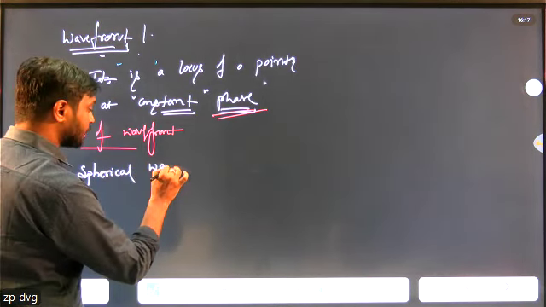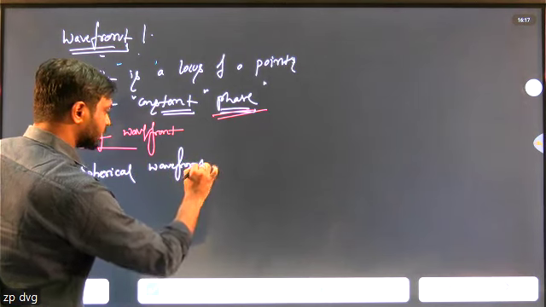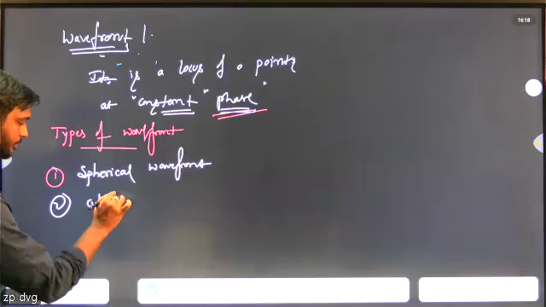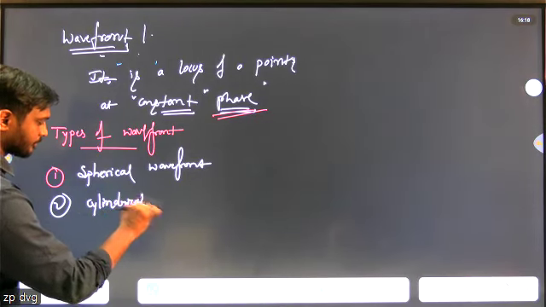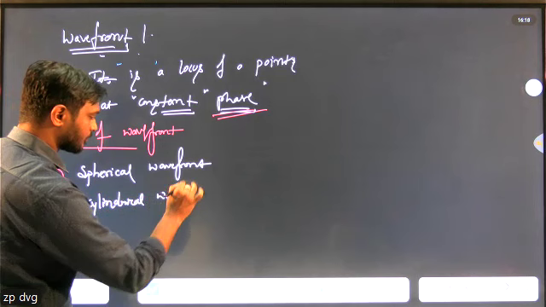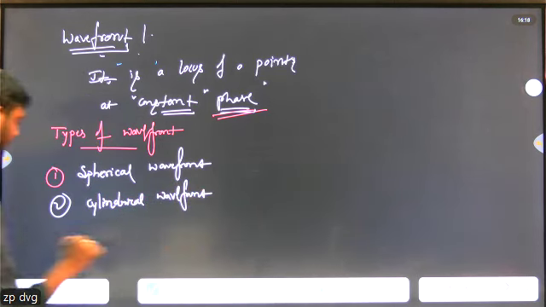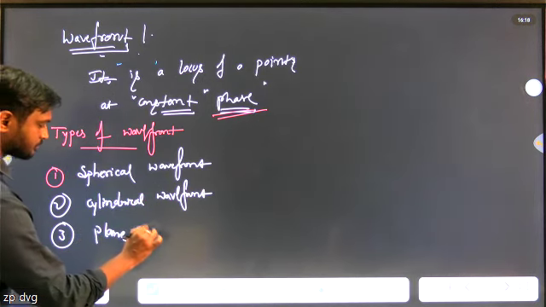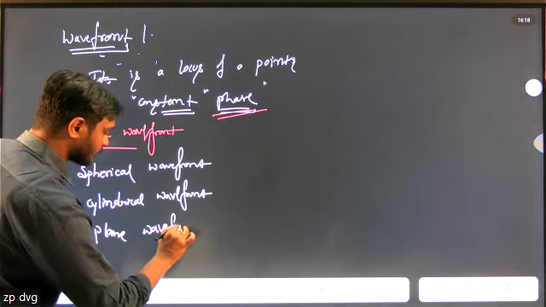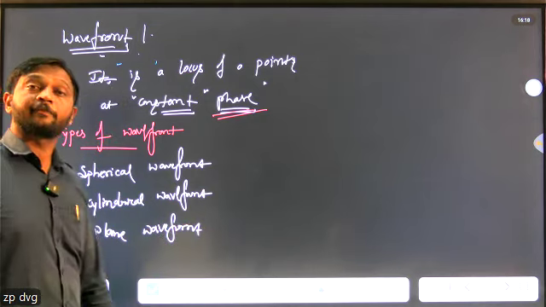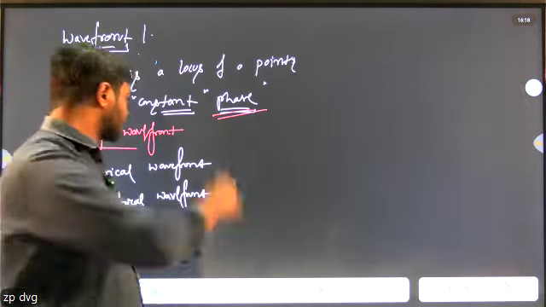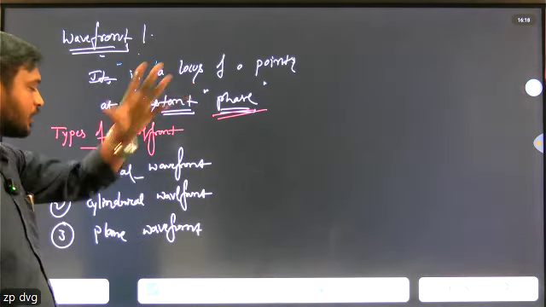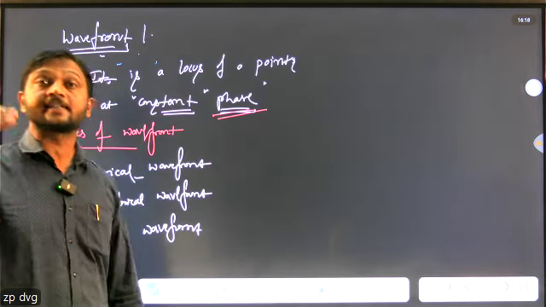First one is spherical wavefront. Second one is cylindrical wavefront. Third one is plane wavefront. The shape of the wavefront depends upon the shape of the source. So the different wavefronts are: first, spherical wavefront; second, cylindrical wavefront; third, plane wavefront.